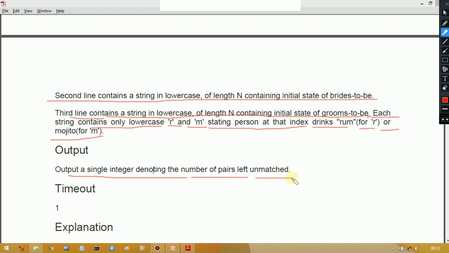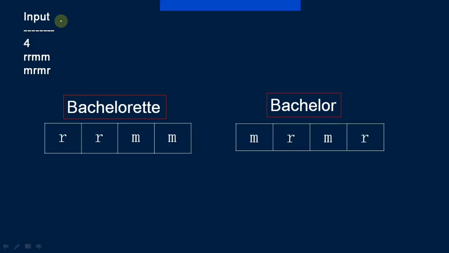Okay, so now we are done with the statement. Now let me show and explain the sample input and output. Let's observe this input. This is the number of brides to be and grooms to be, this is the initial state of brides to be, and this is the initial state of grooms to be. Observe here. According to the question, the most eligible bachelorette will first get a chance to choose her groom according to her choice.